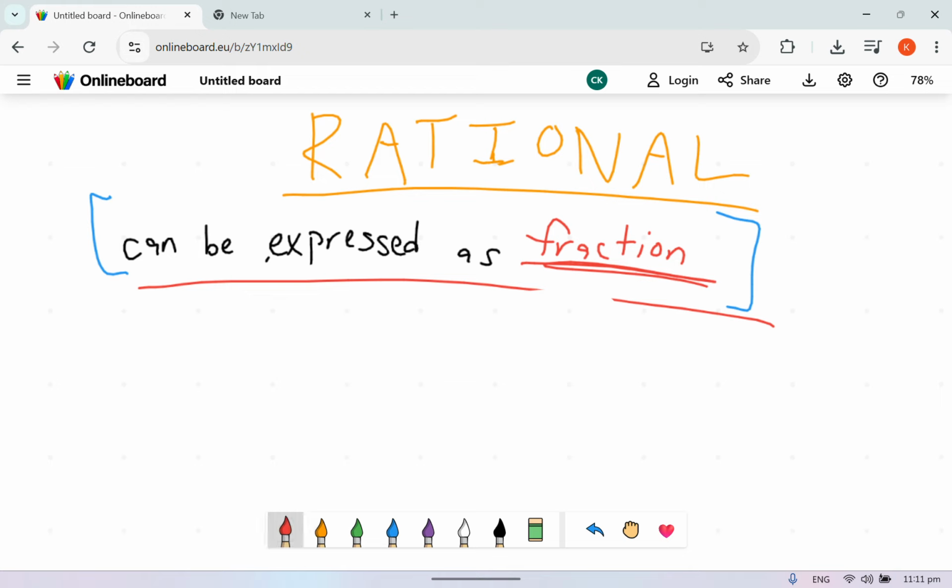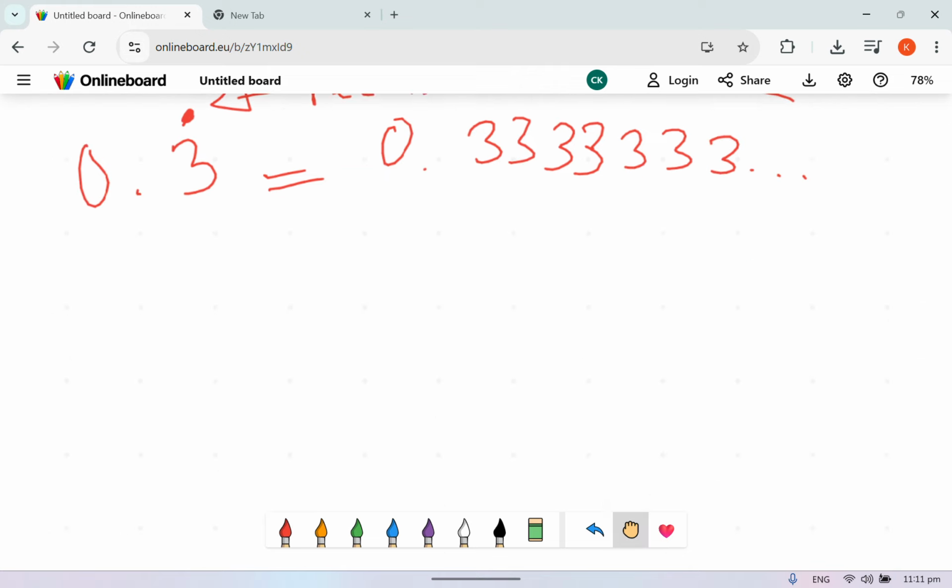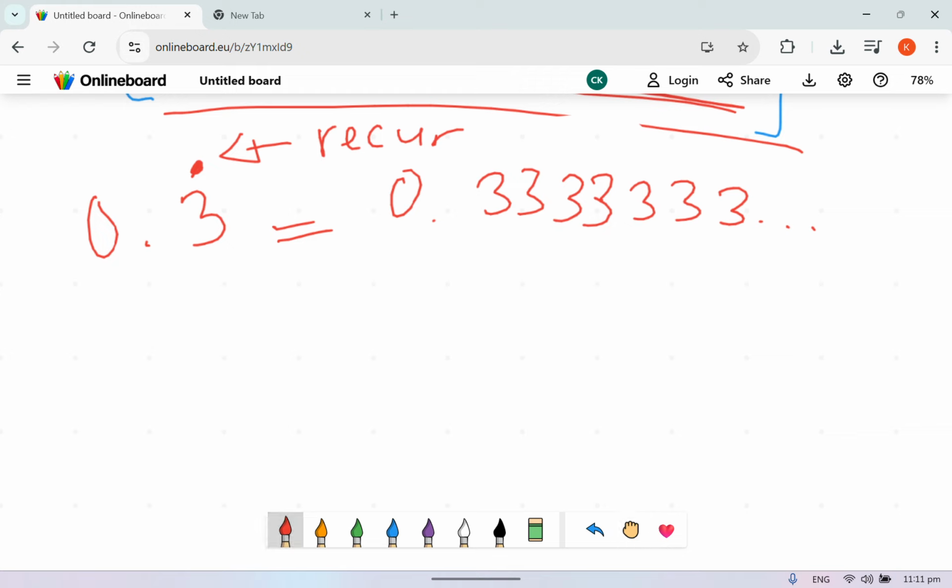How about this? Now, in case you're wondering what this dot means, it means recurring. And what recurring means is that it will keep repeating, which basically means 0.3333333 dot all the way. You may say, oh, that's definitely not rational. But guess what? It is. Why? Because can this be expressed as a fraction? Maybe some of you think it cannot, but it can.